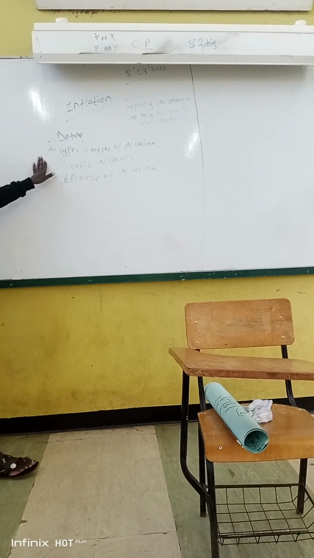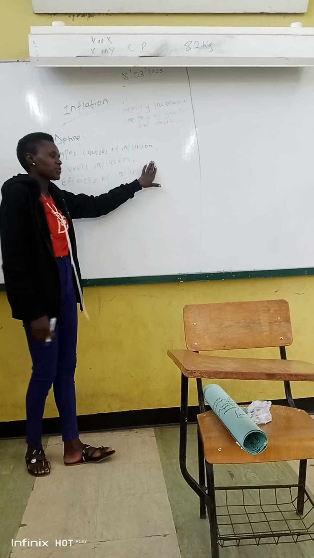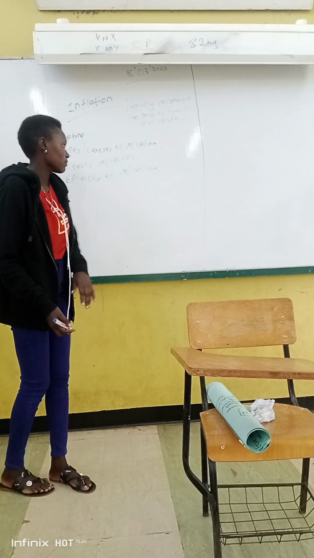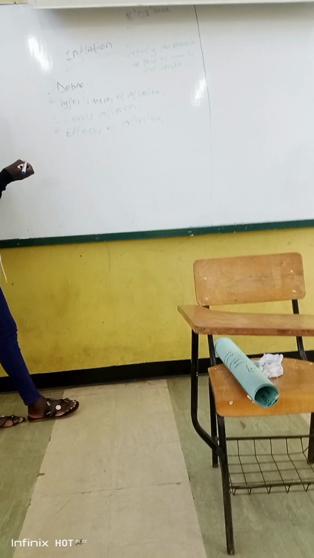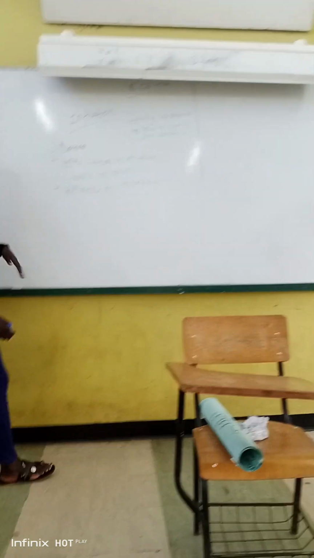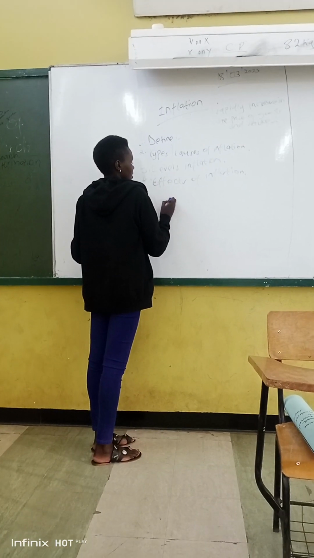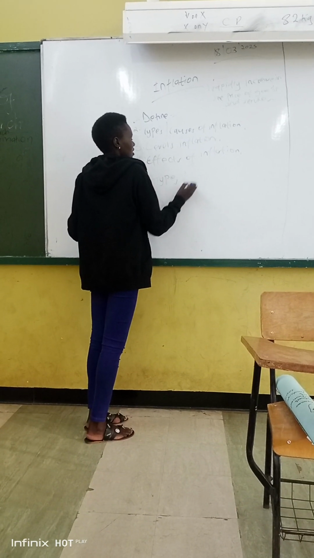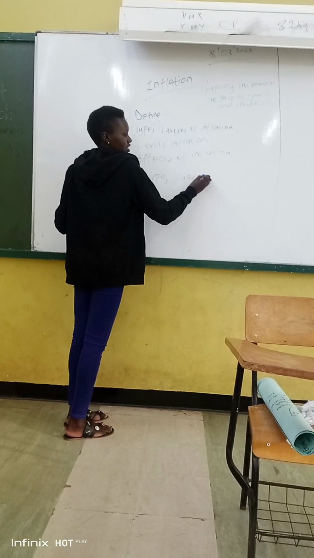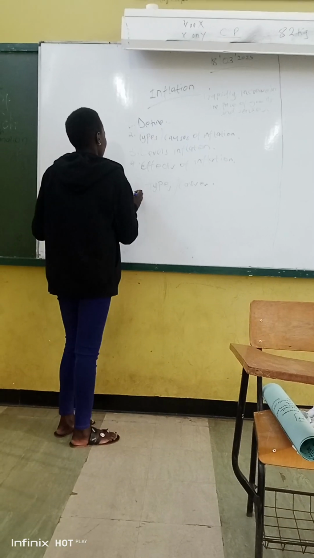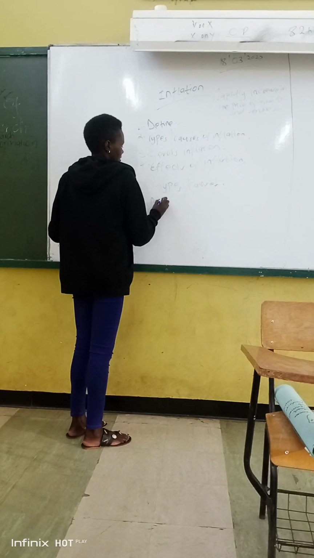We are going to look at the types or causes of inflation. Who can tell me one of the types or the causes of inflation? Yes, Gloria? Demand inflation. Good. She has said demand inflation.